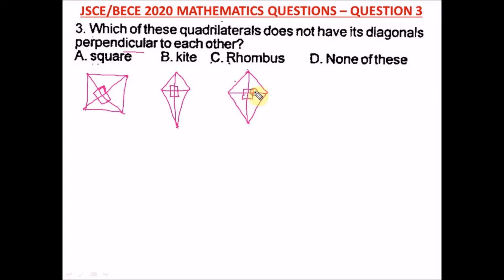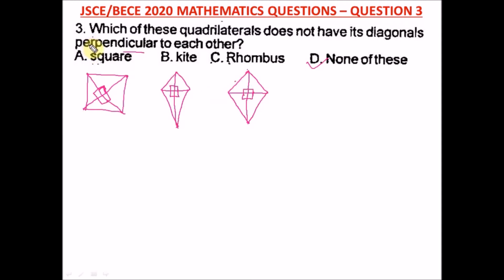angle 90 degrees. So it says, which of these quadrilaterals does not have its diagonals perpendicular to each other? It is none of these, because each of them, the square, the kite, the rhombus, which are quadrilaterals, they all bisect each other at angle 90 degrees. So the right option here is none of these. This is our answer, as all these bisect each other at angle 90 degrees.